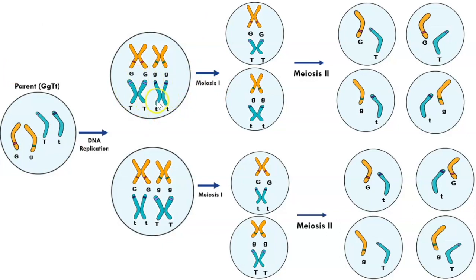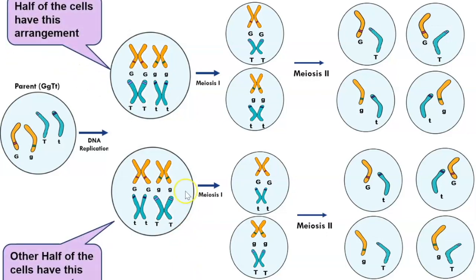Since this allele is independent from the first allele, the position can be switched, with the recessive allele on this side and the dominant allele on this side. Because of this independent assortment, half of the cells will have this arrangement and the other half will have this arrangement.